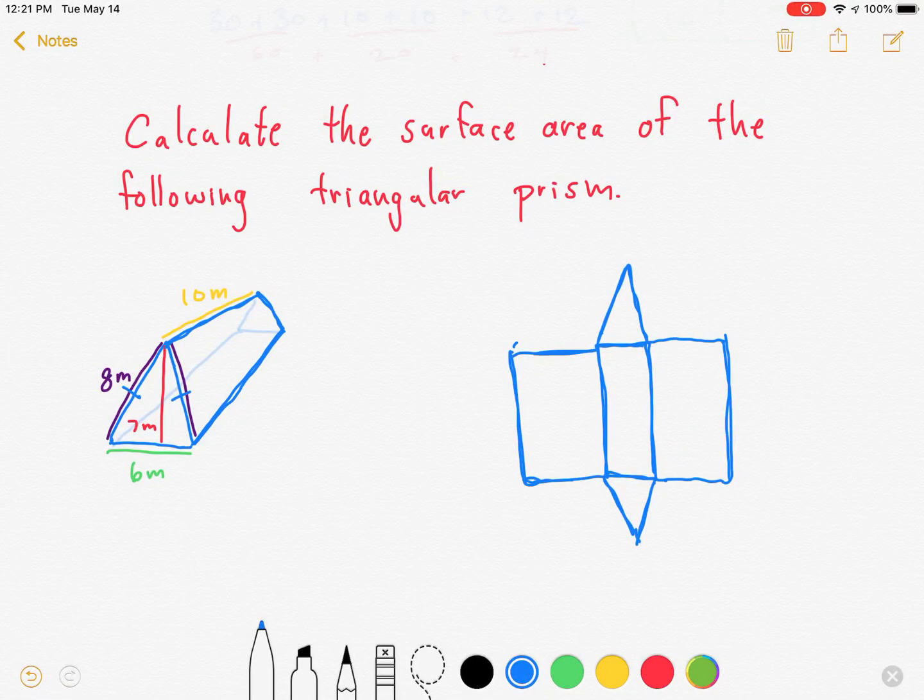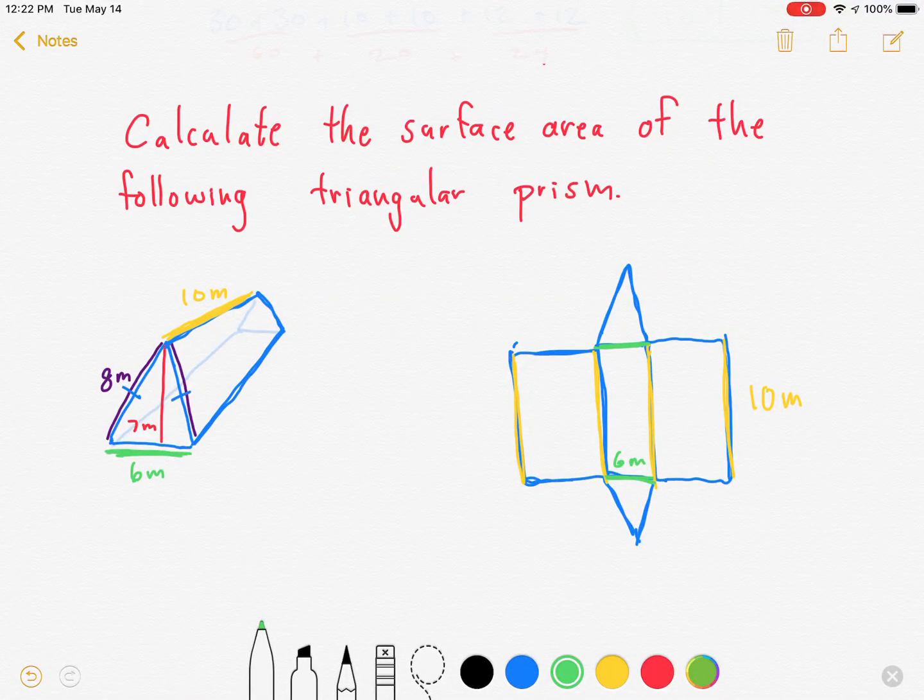So let's start writing down some of these measurements. In yellow here, we've got that this length here is 10 meters. So that means that this side here is 10 meters, and so is this, and this, and this. Okay, so these are all 10 meters. Next up, let's do the green measurement. So this green right over here is 6 meters. So that means that this is also 6 meters.